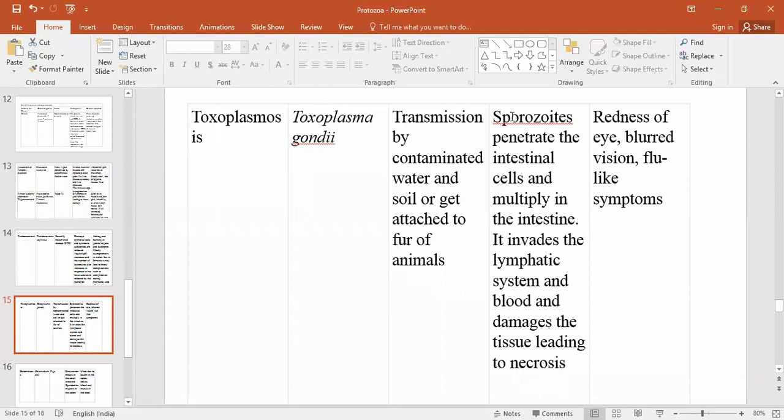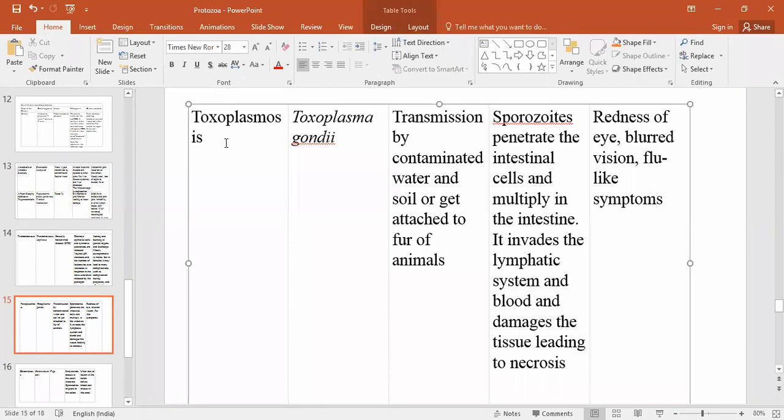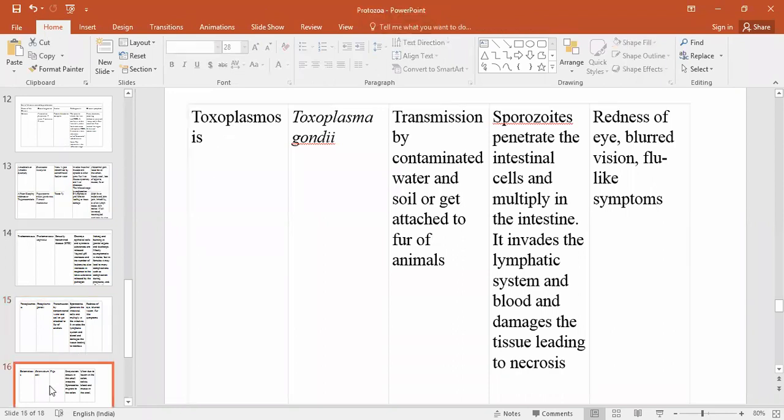What is the pathogenesis? Sporozoites penetrate the intestinal cells, multiply in the intestine, invade the lymphatic system and blood, and damage the tissues, which leads to necrosis. The symptoms are redness of the eye, blurred vision, and flu-like symptoms.